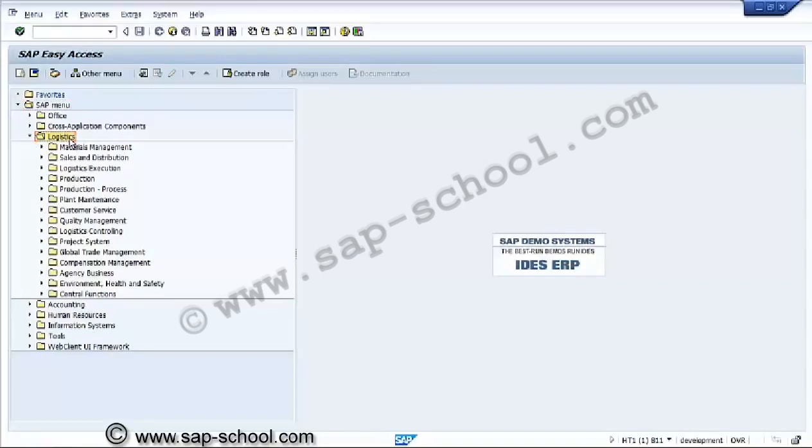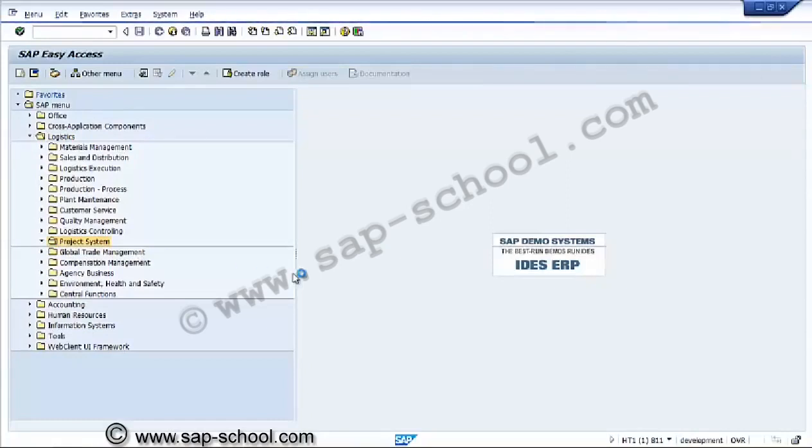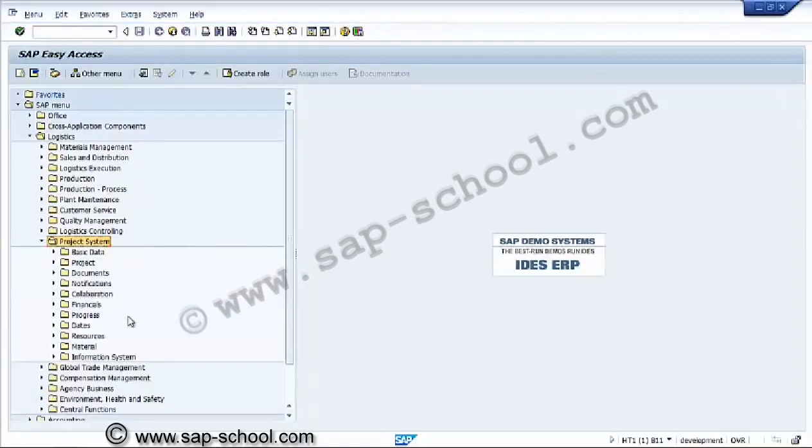We'll see from the standard menu, logistics, project system. In the project system, information system, here we can go to the information system.